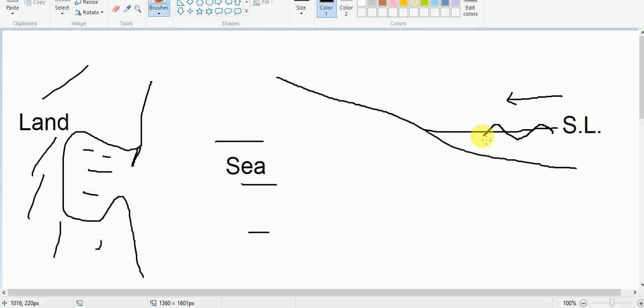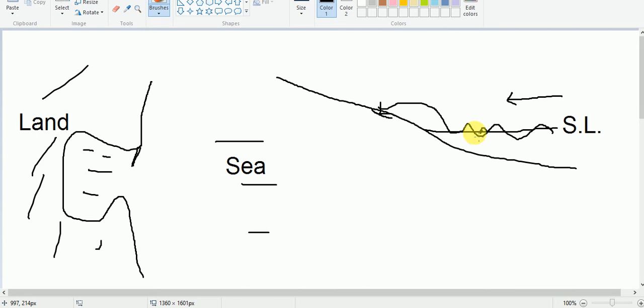So this is the sea wave, and the sea wave may strike here. When the sea wave strikes here, this area will be eroded. The sand lying here will be carried downwards, and it will be carried back, and let us say the wave dies here. The wave is dissipated here.